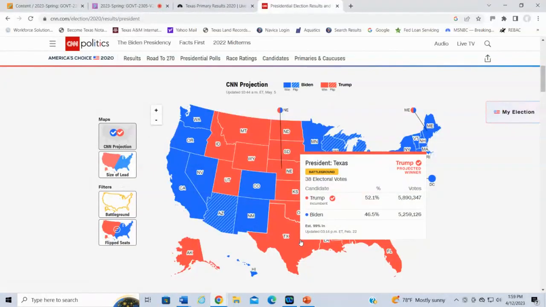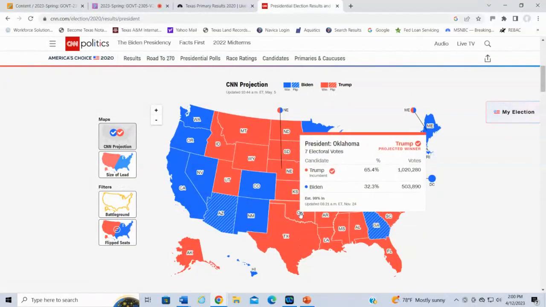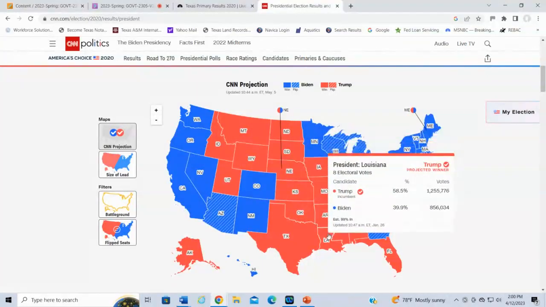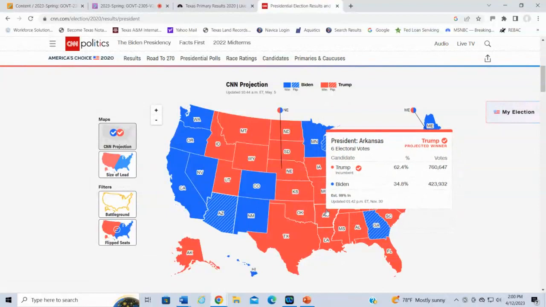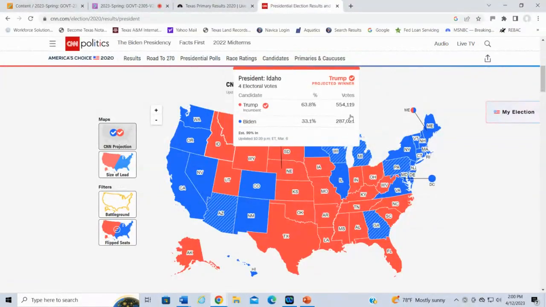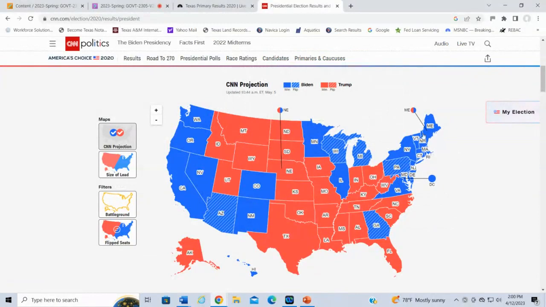Now, it was considered a battleground state, and a lot of people have different opinions about Texas. Is Texas a battleground state? Is it not? There's still a lot of back and forth about that. But the point is that it's not like Trump wins overwhelmingly, like compared to Oklahoma. You see how in Oklahoma, Trump wins by like 2/3 of the vote, right? Some of these other states where he does really well, so Arkansas as well, and Idaho also, so the Republicans are solidly red over there.